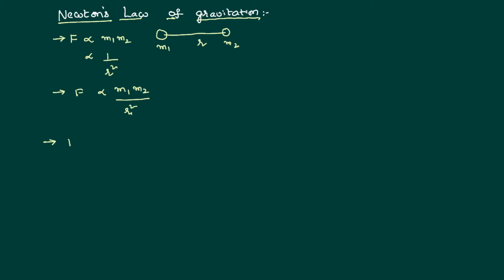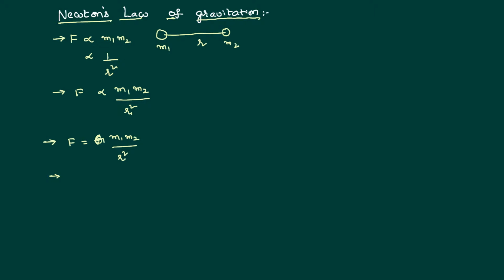We can eliminate the proportionality using a constant called the universal gravitational constant, shown with a capital letter G: F equals G m1 m2 divided by r square. Capital G, the universal gravitational constant, is a proportionality constant, and it doesn't depend on the values of F, m1 and m2. In fact, its value is universally constant over the entire universe. It's independent even of the medium. This law is called Newton's law of gravitation.